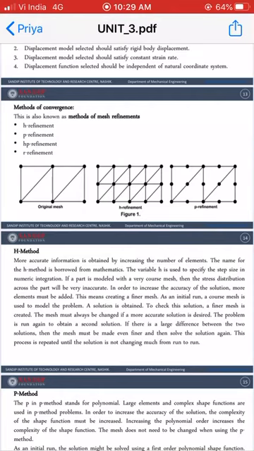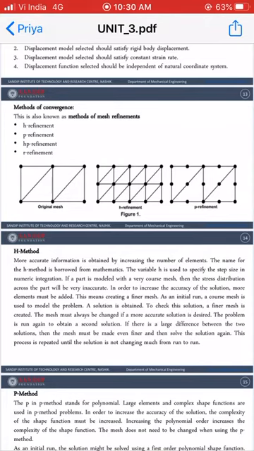If we run our analysis using this coarse mesh, we will get one solution. Now if we increase the number of elements and run our analysis, we will get another solution, which is more accurate compared to the solution obtained by the coarse mesh.